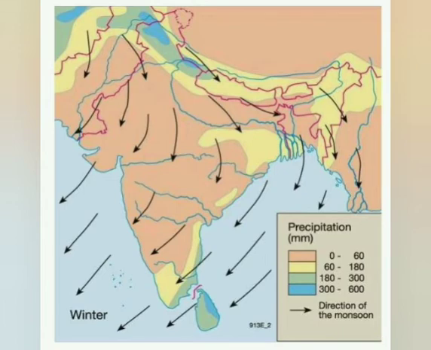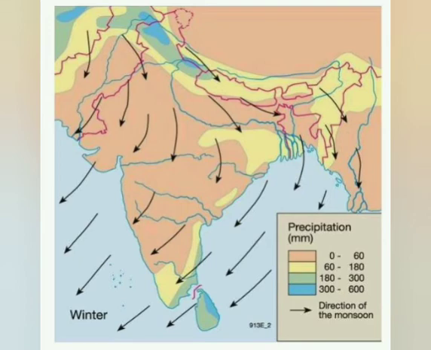Then the features of the retreating monsoon and tropical depression. So features we are going to learn. The retreat of monsoon takes place due to the migration of the sun towards the south and withdrawal of the southwest monsoon. As the sun no longer shines directly over the Tropic of Cancer, the low pressure weakens with decreasing temperatures, giving way to high pressure on land and low pressure on the surrounding seas.